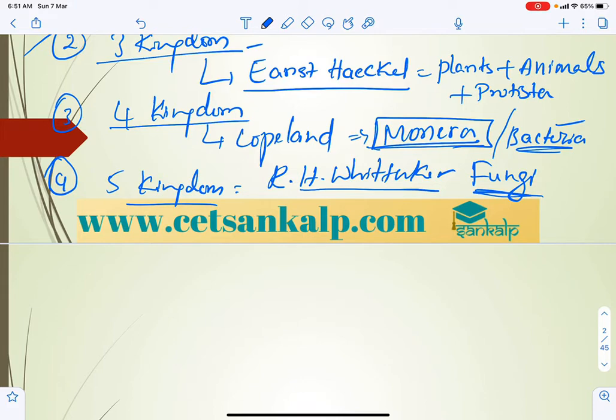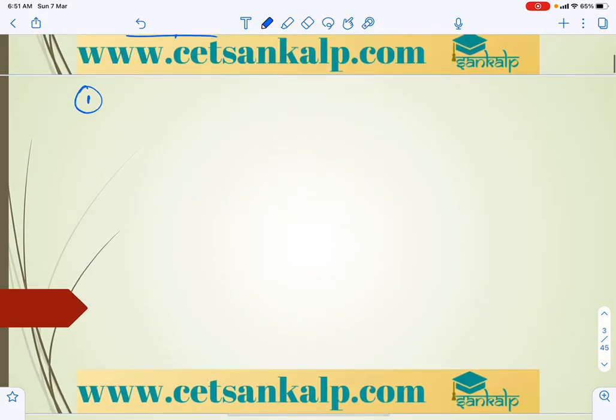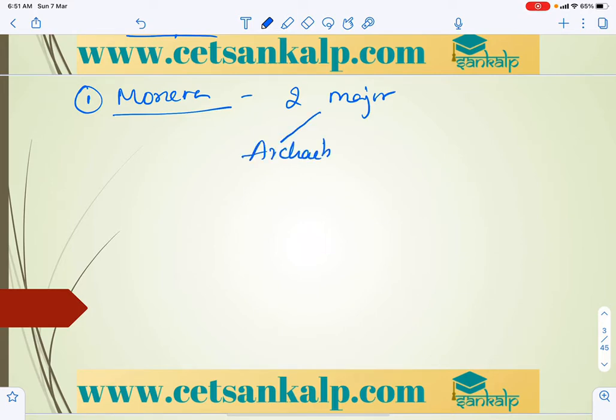The first one we'll take is Monera, which mainly includes bacteria. Kingdom Monera includes 2 major groups: Archaebacteria, the primitive or ancient bacteria, and Eubacteria.